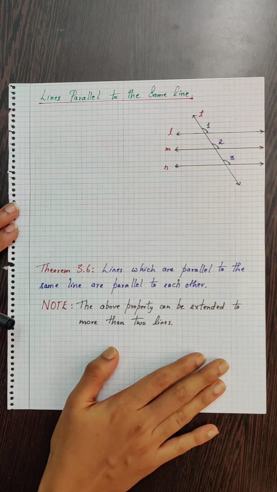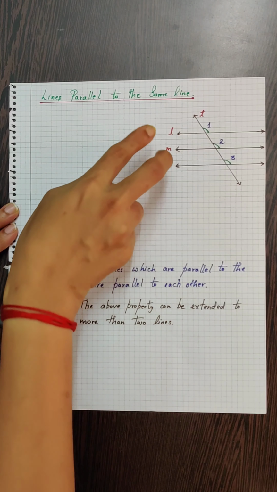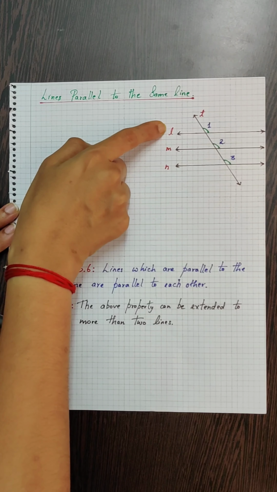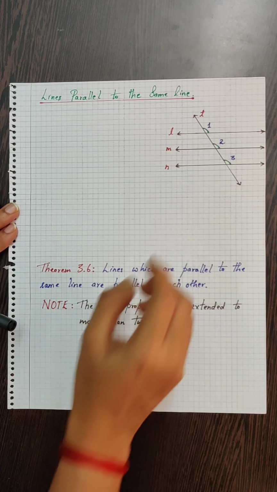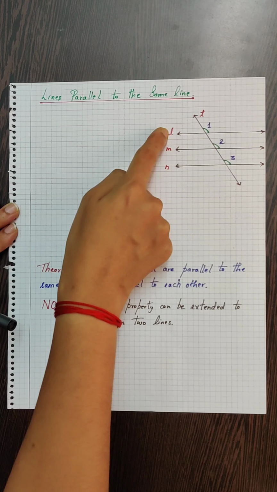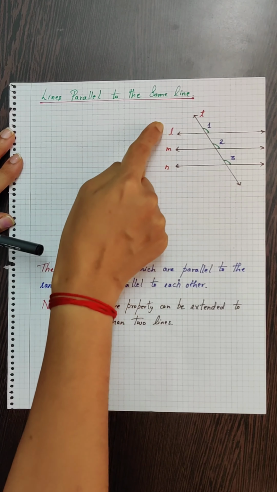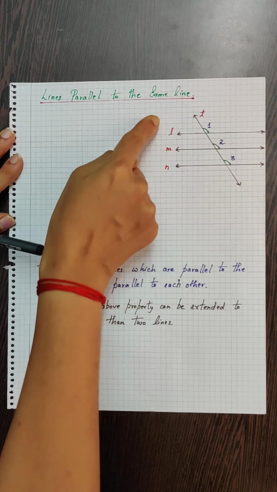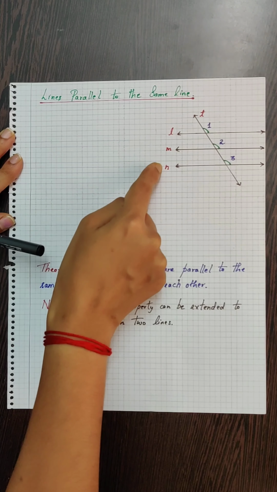So let us look into the topic lines parallel to the same line. Now, if two lines are parallel to the same line, will they be parallel to each other? That is what we have to check. So let us draw a transversal T for the lines L, M and N. It is given that L is parallel to M and L is parallel to N. We have to see whether M is parallel to N.